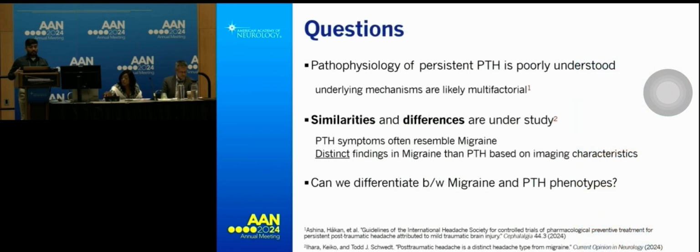However, the underlying pathophysiology of persistence in PTH is very poorly understood, mainly because it is multifactorial, and it is an active area of interest among researchers to understand the similarities and differences between migraine and PTH phenotypes. So the question is, can we differentiate between migraine and PTH phenotypes?